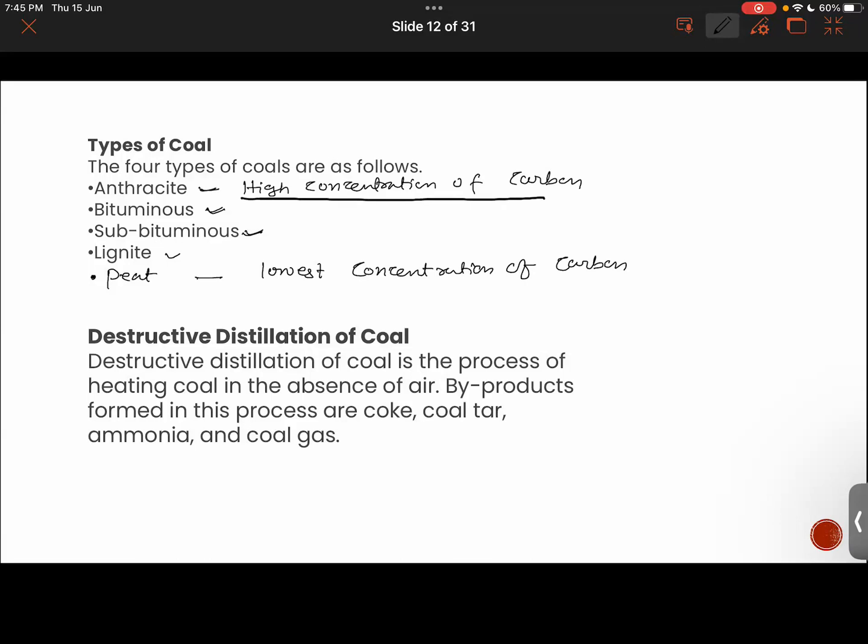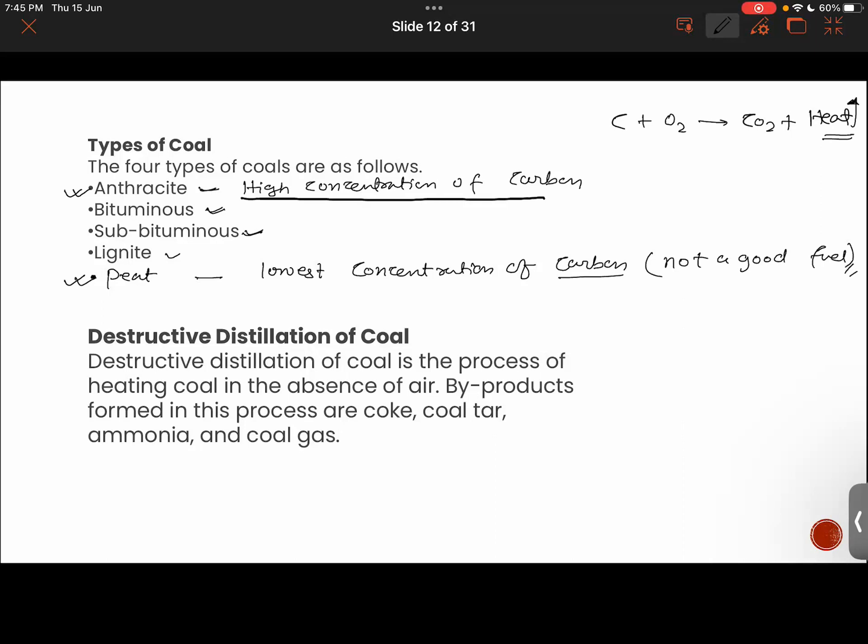Higher concentration of carbon means that when you burn it in presence of oxygen, it will release more heat. So anthracite is the best quality of coal found in nature, while peat has the lowest concentration of carbon, so it is not a good fuel.